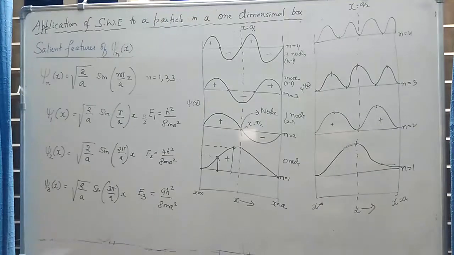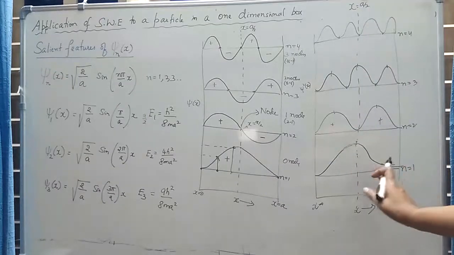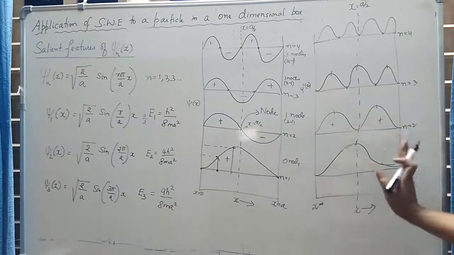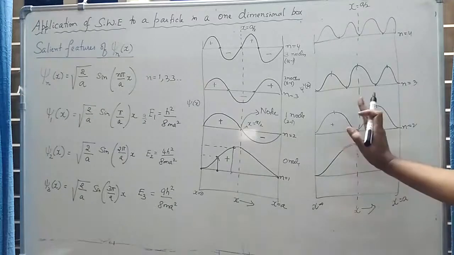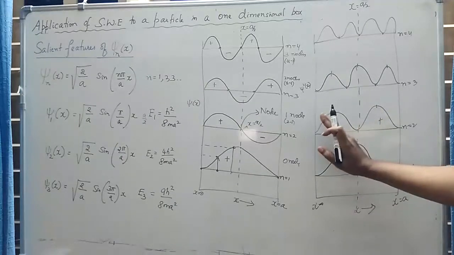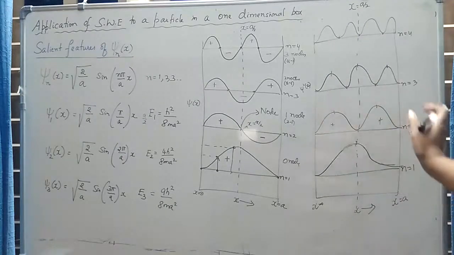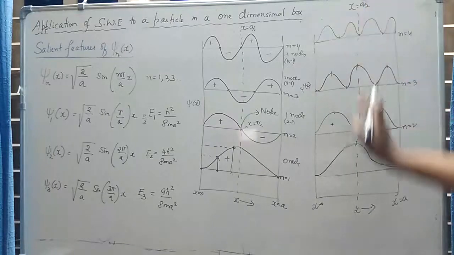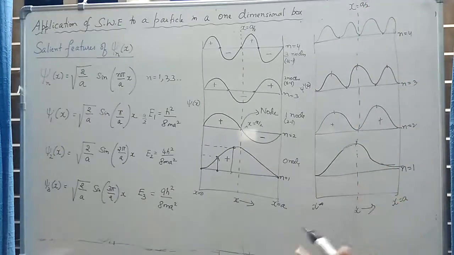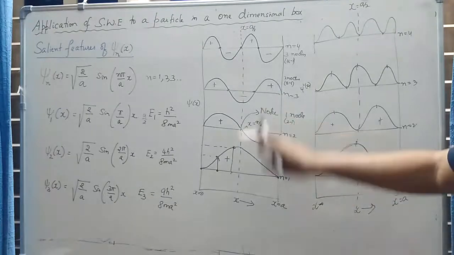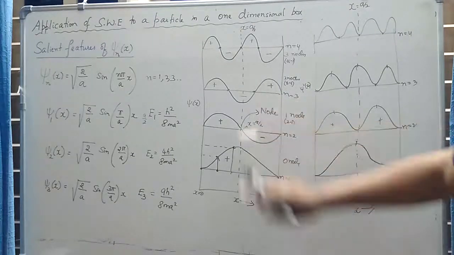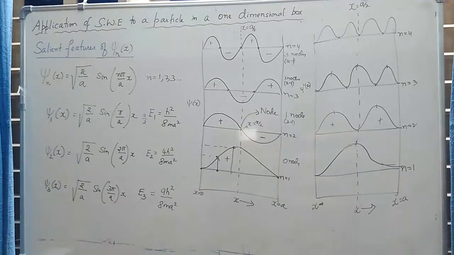If we comment on the symmetry of these plots, you can see that all the plots are symmetric in nature. If I take n is equal to 1, it is symmetric. One half is the mirror image of the other half. This is also the same. So for all values of n, whether n is an odd or even integer, all the plots are symmetric in nature, whereas for psi the plots were symmetric only for odd values of n.